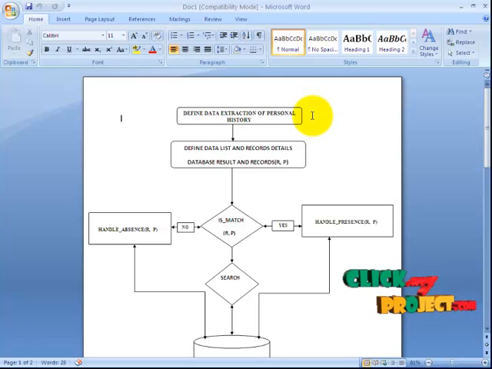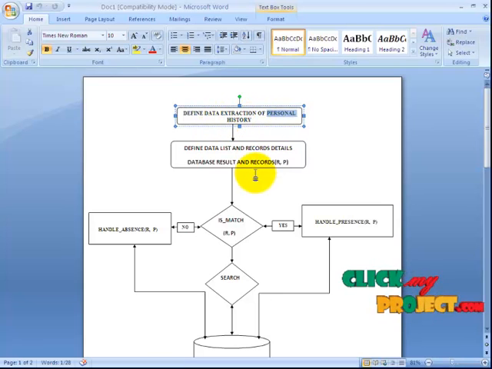In this diagram, you define the data extraction for the personal history. You extract the data from the personal history events for filtering and splitting of the definition. The data extracted from the data list and record details are stored to the database, and records are filtered into the R and P types. R and P are two tables of patterns from the extracted data.